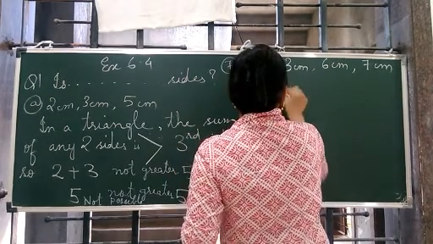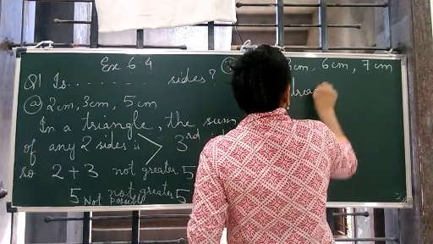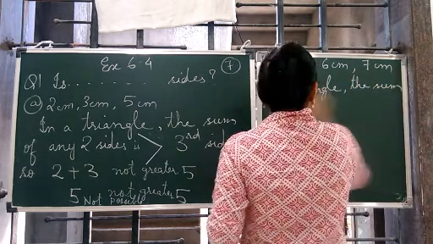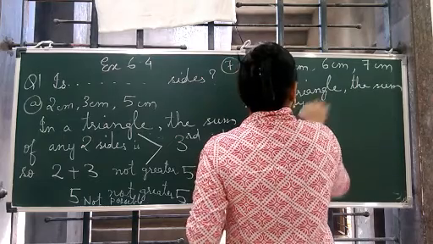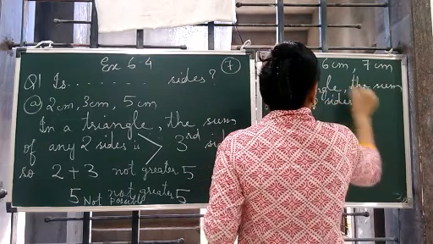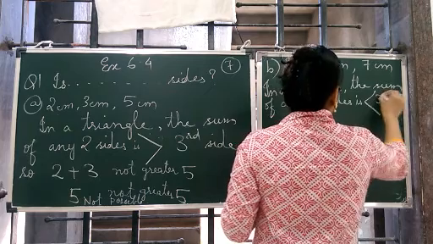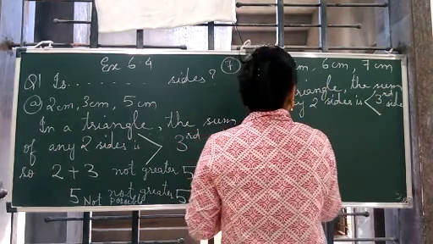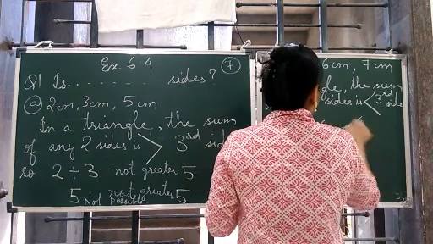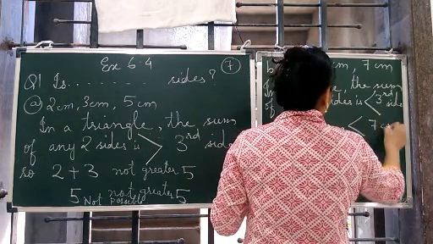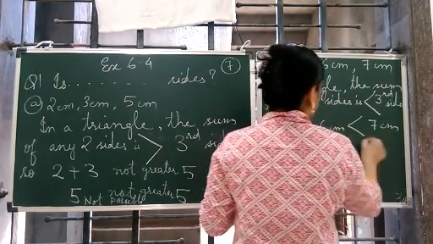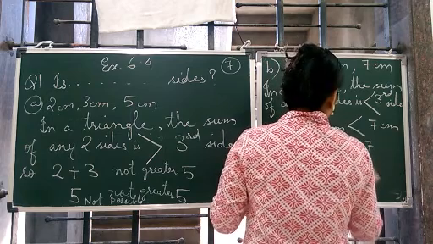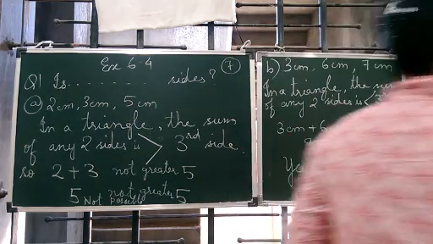So you write the same thing: in a triangle, the sum of any two sides is greater than the third side. So 3 centimeter plus 6 centimeter should be greater than 7 centimeter. That is, 9 is greater than 7. So yes, it is possible.